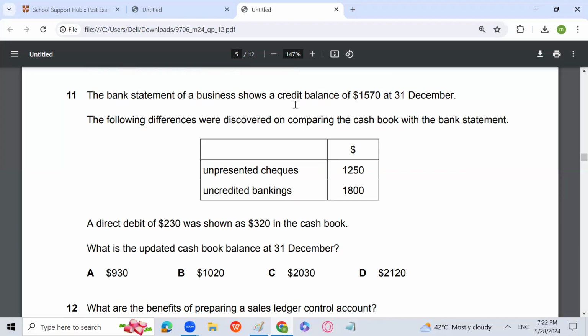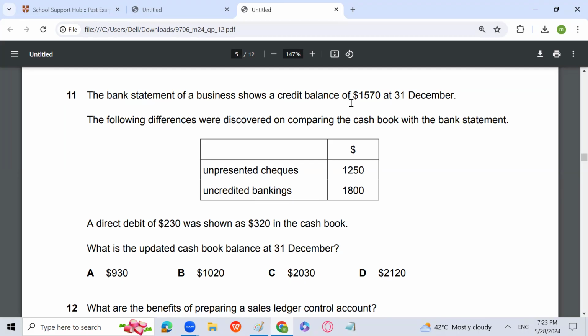So, a credit balance of the bank statement is given. Credit balance means that not presented checks will be subtracted and not credited checks will be added. And the direct debit of 230 shown as 320 in the cash book will not affect the bank reconciliation statement.